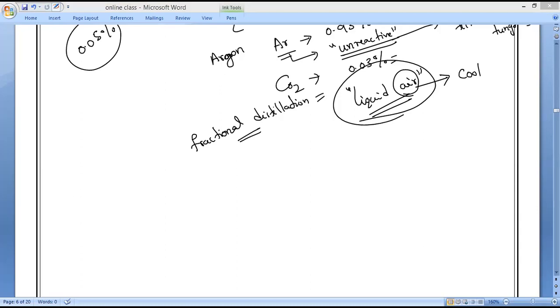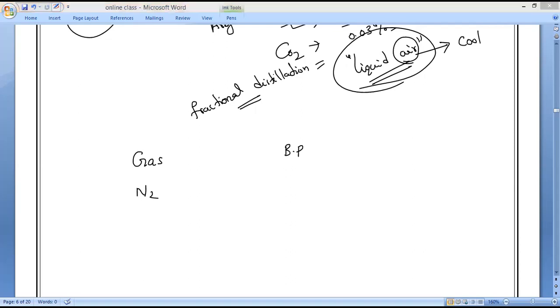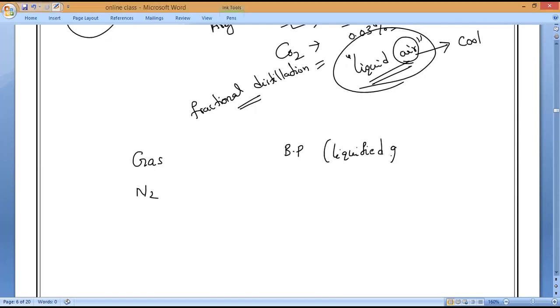Can anybody tell me the gas and its boiling point? Suppose nitrogen. See the book and tell me. Liquefied gas means it is in the liquid state. Understand, everybody? Now, what is the boiling point of nitrogen gas? Minus 196 degrees Celsius.